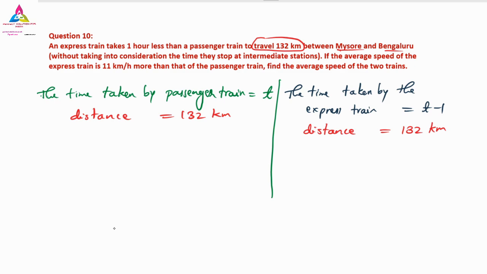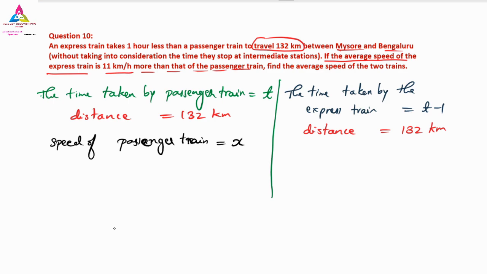And now they have given that the average speed of the express train is 11 kilometers per hour more than that of the passenger train, which means the speed of the passenger train is less. What is the speed of the passenger train you are going to take? You are going to take it as x.